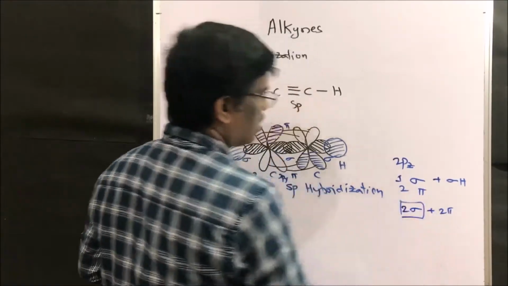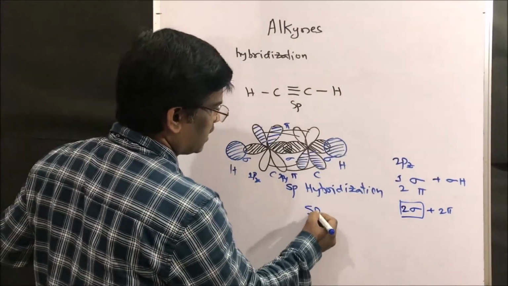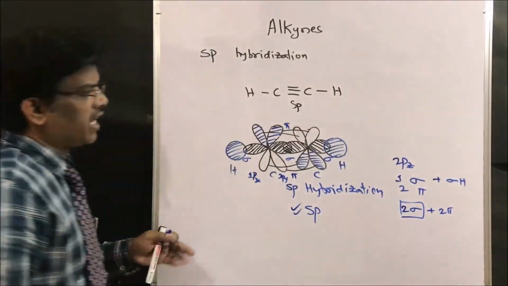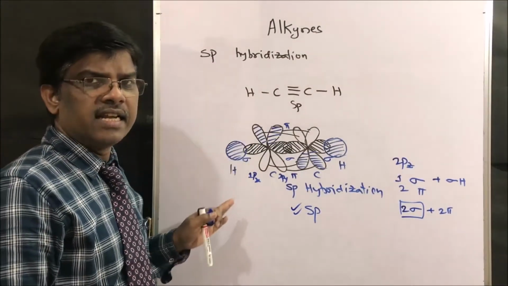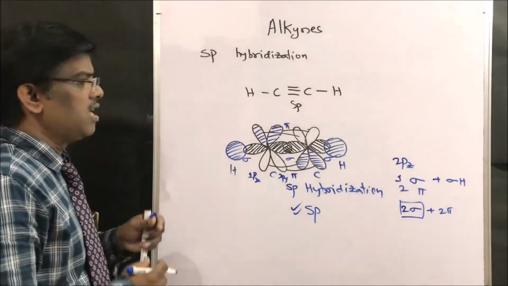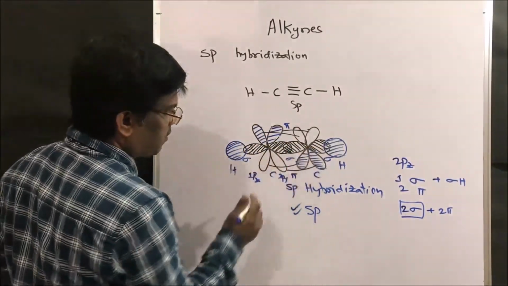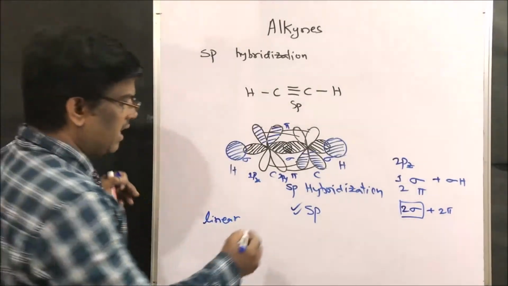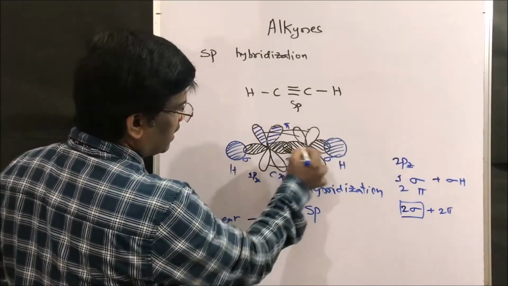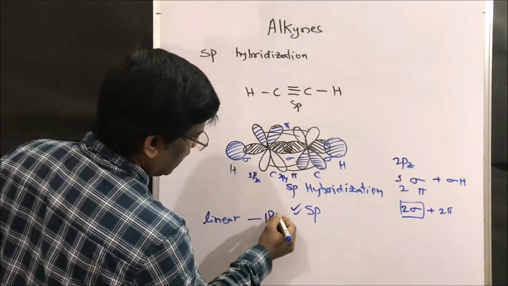Two sigma bonds means sp hybridization. Since it is an sp hybridized molecule, the shape is linear, with a bond angle of 180 degrees.